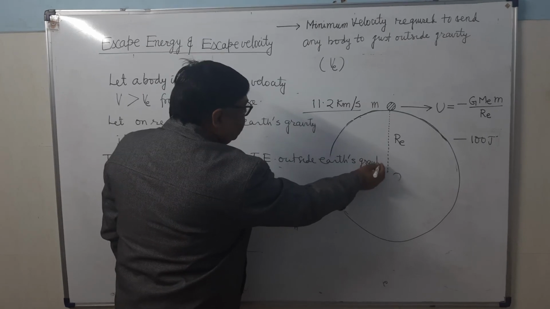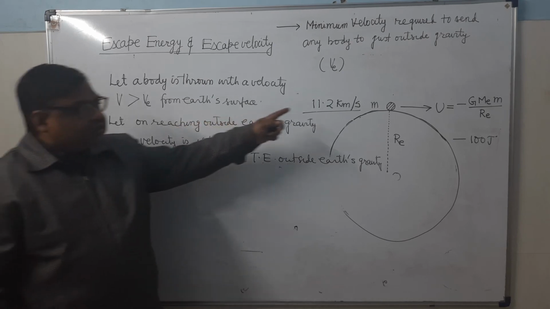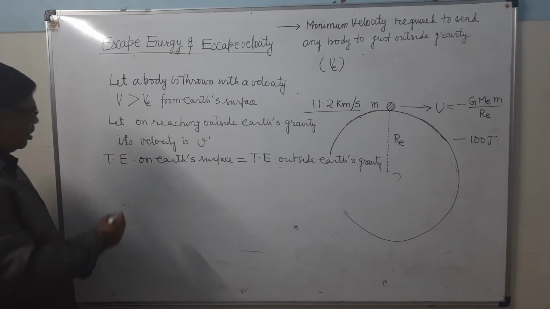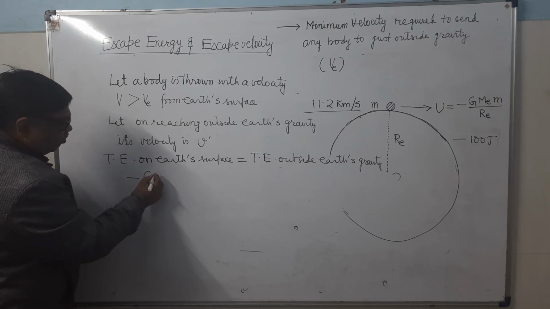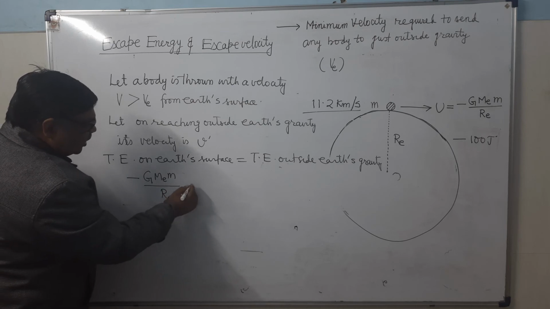What will be the total energy on the Earth's surface? There will be the potential energy, minus GMEm upon RE, plus kinetic energy.